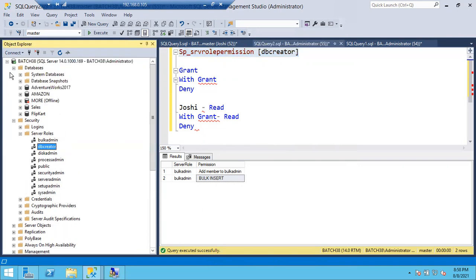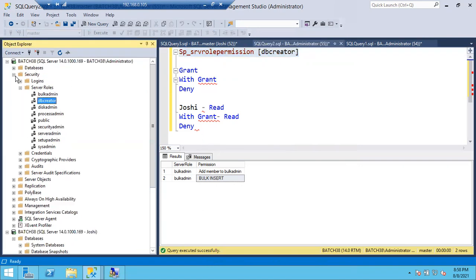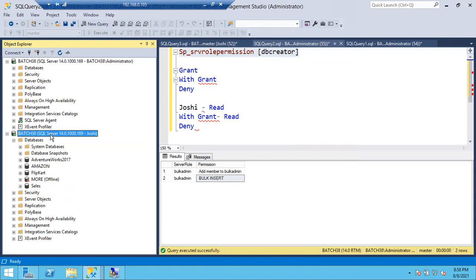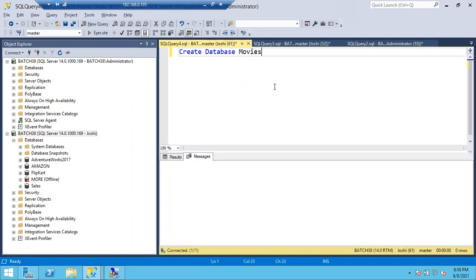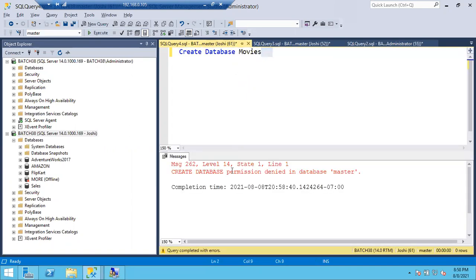Okay, fine. So before adding Joshi to the DB creator role, I'll open a query window from Joshi. I'll create a database, a movies database. Can I run this query now? No, sir. Why? She didn't have any permission. Very good. Joshi doesn't have permissions, so if I run this query, I'll get the error: create database permission is denied.